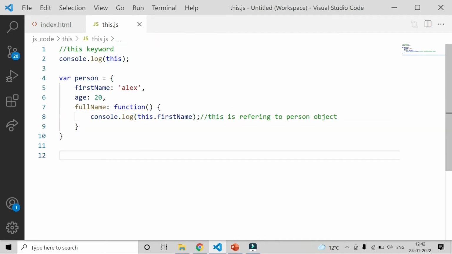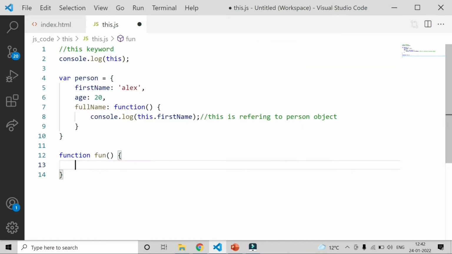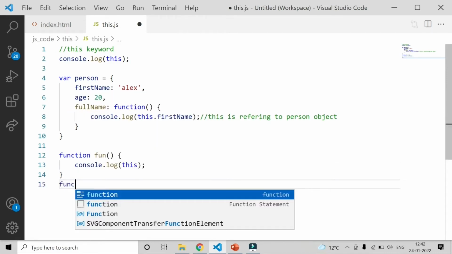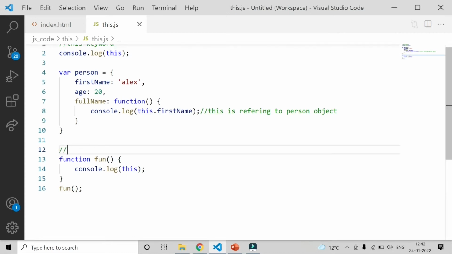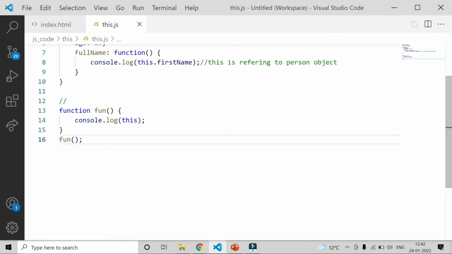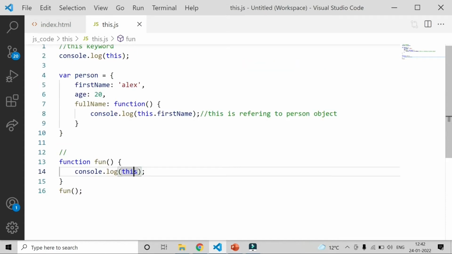Now let's say I'm writing a function outside, let's say fun, and here I'm calling this function. I want to console log this keyword and I want to say fun outside. This time the function is not inside any object, it is directly inside the document. One thing stays the same: this will refer to the owner where the function is residing.